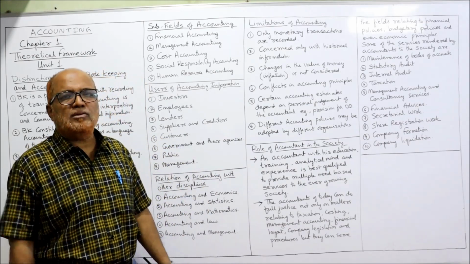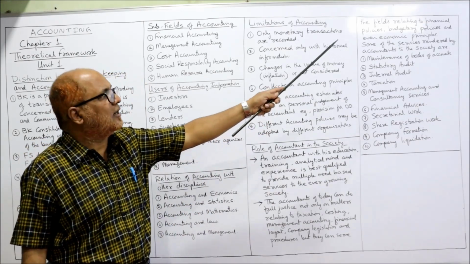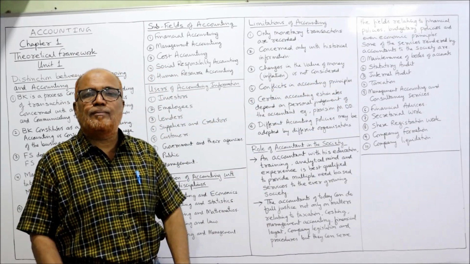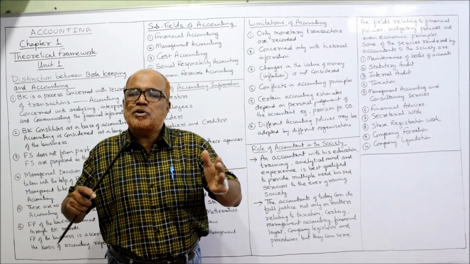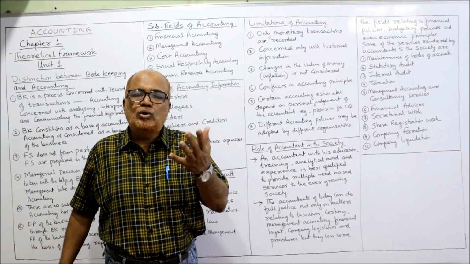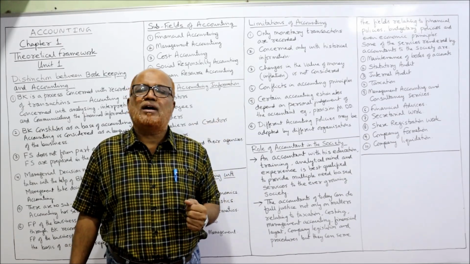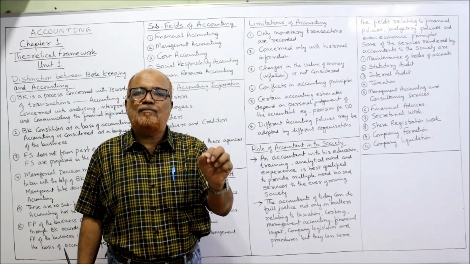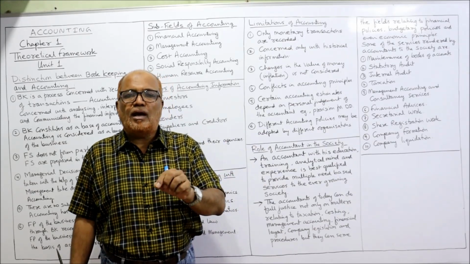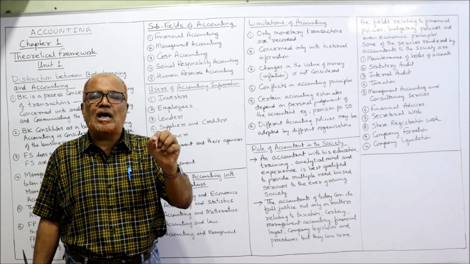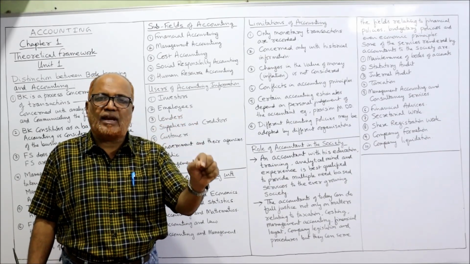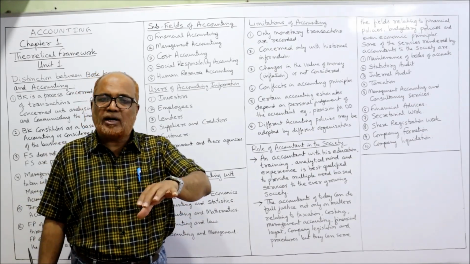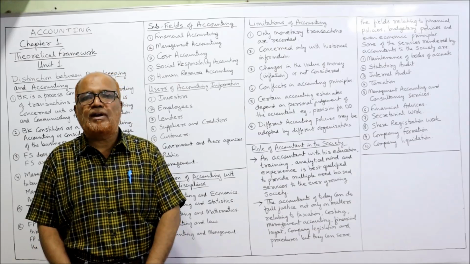So what are the new activities that a chartered accountant will give to the public? The budgetary policies, financial policies. That means finance is a specialized activity. How to utilize the financial resources effectively. Many organizations collapsed due to bad financial management. So an accountant will help the organization in effectively utilizing the financial resources by making financial policies. So in this case, the chartered accountant will help the management in making financial policies.